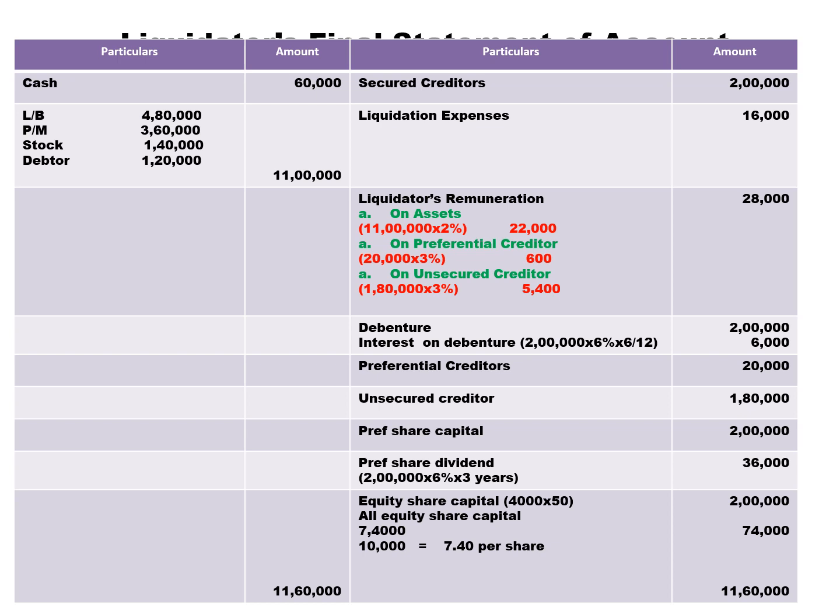Receipt side we have 60,000. Then all assets realized 11 lakh.